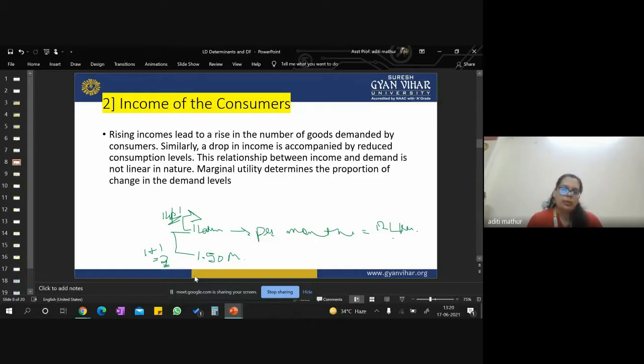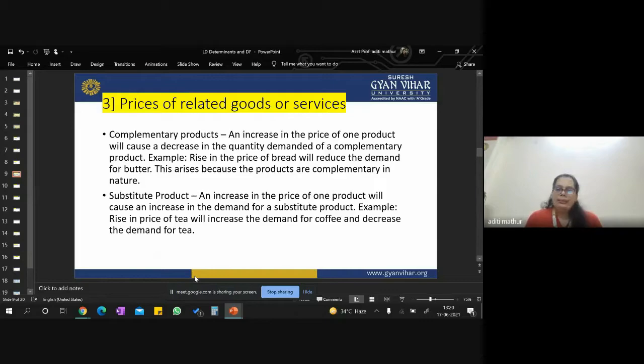You will not demand more, right? So the third factor is the prices of related goods or services. As I have stated in previous slides, the related goods or services can be complementary and substitute.